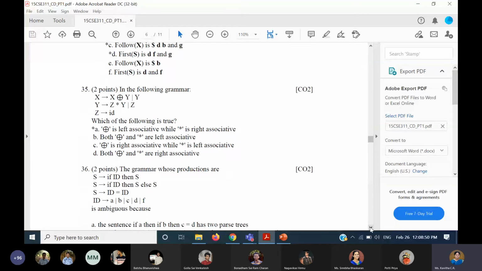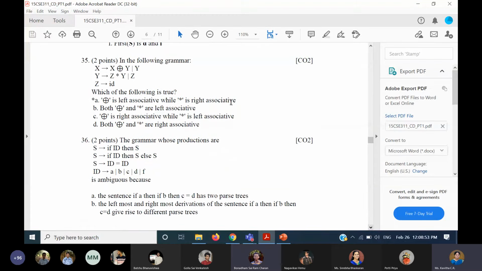Coming to the 35th question, here it is about associativity. The associativity is based on how you use the non-terminals and whether it is from left to right or right to left. Whenever you have the recursion more on the left side of the operator, it will become left associative. So the exclusive or symbol is supposed to be left associative, whereas star is supposed to be right associative, because the variables come like that. You have to compare with the LHS variable, because of how you are going to replace in the derivation.